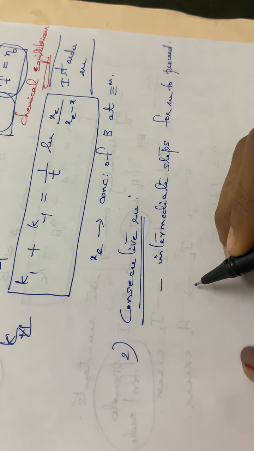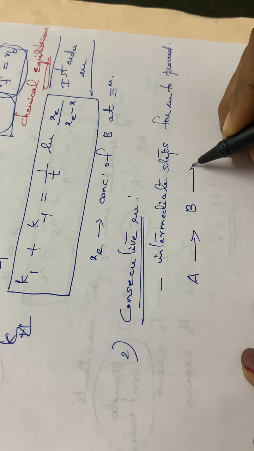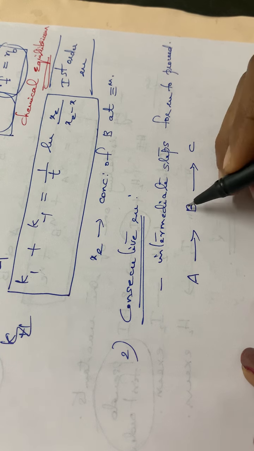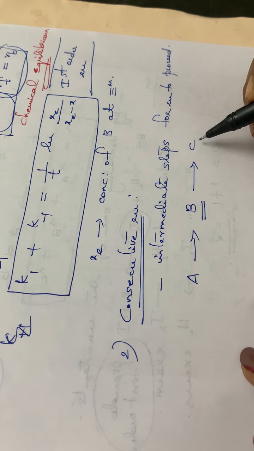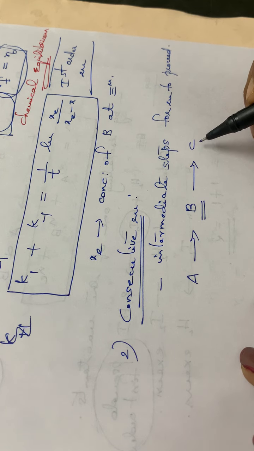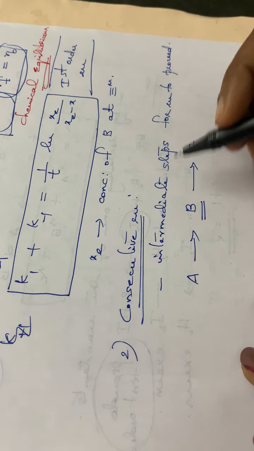Okay, for example, A is converted to B, then B is again converted to C. So here what is the intermediate formed? It is B, isn't it? So such type of reactions we can call a consecutive reaction. That means the reactions which proceed from reactants to products through one or more intermediate steps.